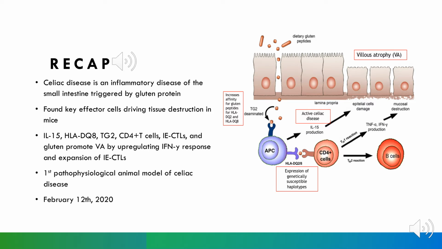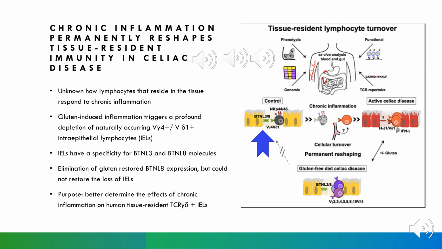Now, we're going to look at previous work that led to Dr. Jabri's novel animal model for celiac disease. Chronic inflammation permanently reshapes tissue-resident immunity in celiac disease. This paper was published February 7, 2019, almost exactly a year prior.